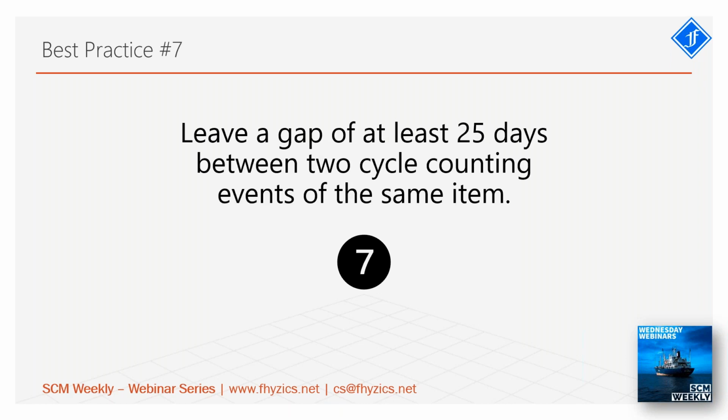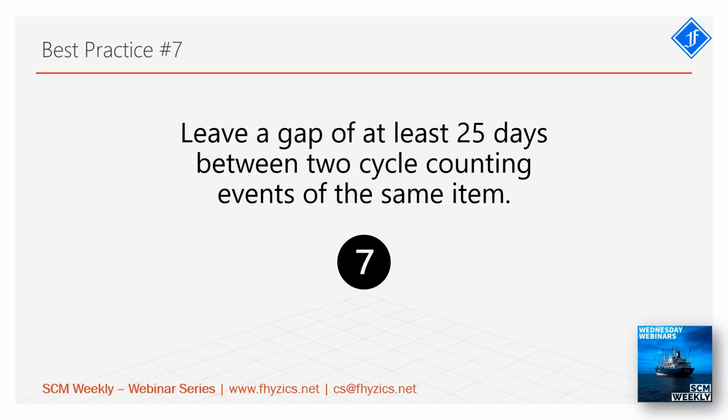Then best practice 7 is to leave a gap of at least 25 days between two cycle counting events of the same item. For example, A category items have to be counted every month. So in April, I counted a particular item, say a type of bearings, on April 25th. Then again, May 2nd, I'm counting this again.